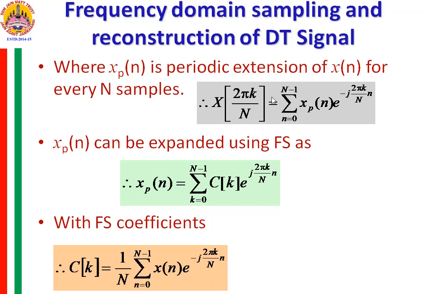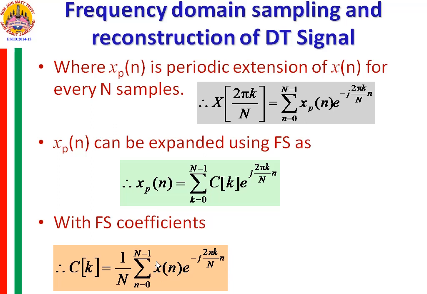Now if you observe these two expressions, this part is nothing but X of 2 pi k by N in this expression of ck. The expression of ck, this part, summation n from 0 to N minus 1 xp of n e raised to minus j 2 pi k by capital N into n. I was supposed to write this as xp of n.